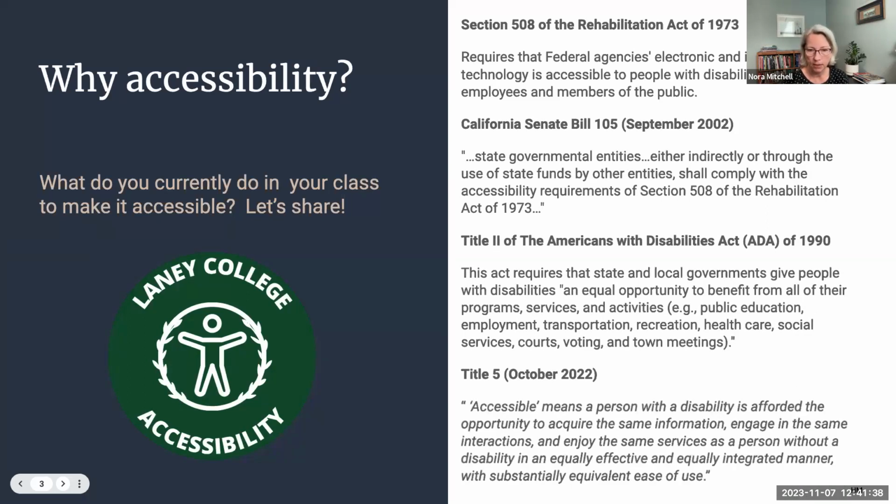And so, as Lori said earlier, accessible means a person with a disability is afforded the opportunity to acquire the same information, engage in the same interactions, and enjoy the same services as a person without a disability in an equally effective and equally integrated manner with substantially equivalent ease of use. I think that sentence is really important and at the core of what we do when we design our courses to be accessible.